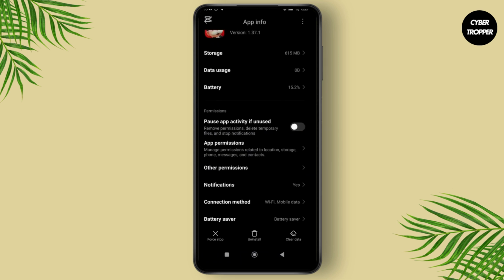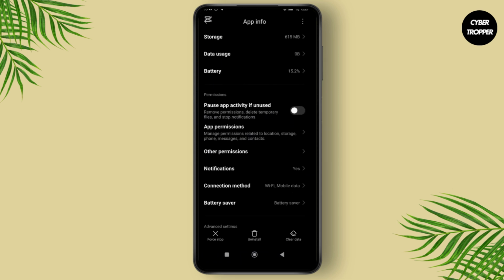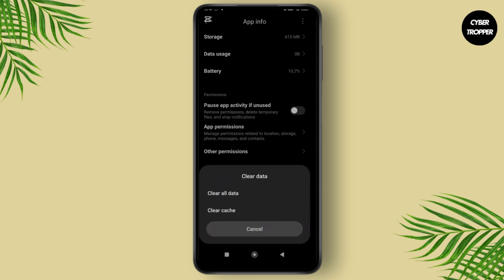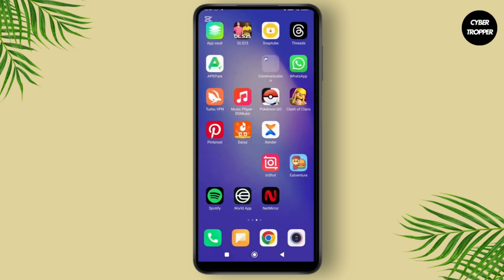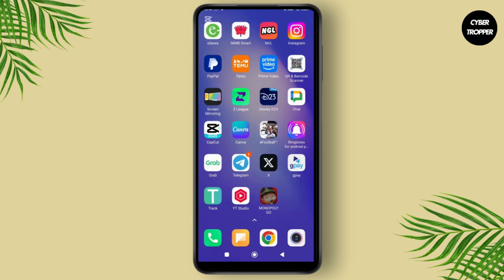Now in this section, simply tap on Clear Data shown in the bottom right corner and a pop-up menu will appear. From there, simply tap on Clear Cache. This should resolve the issue for most users. Next, open Monopoly Go to check if the problem is resolved.